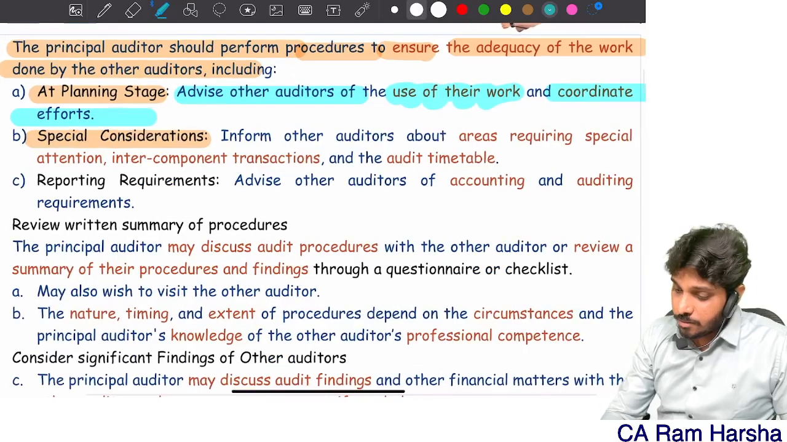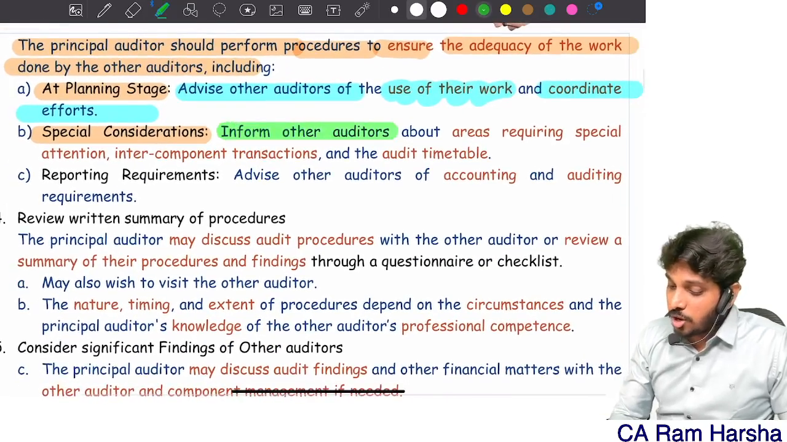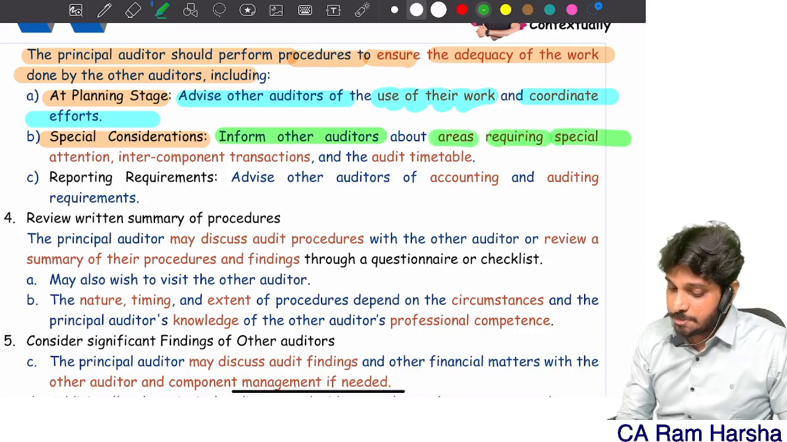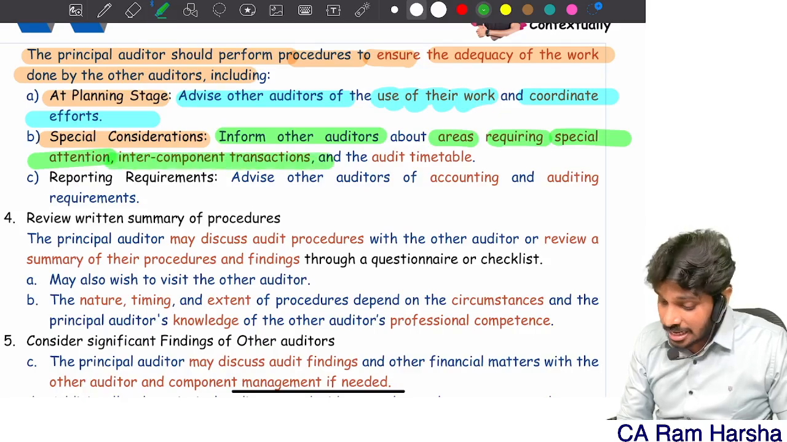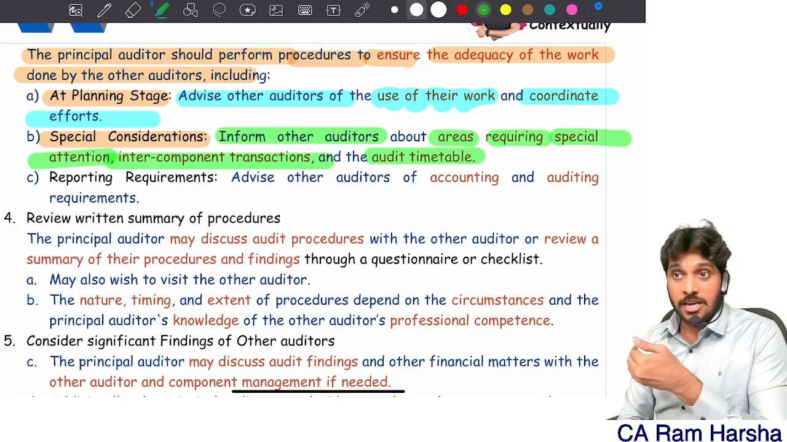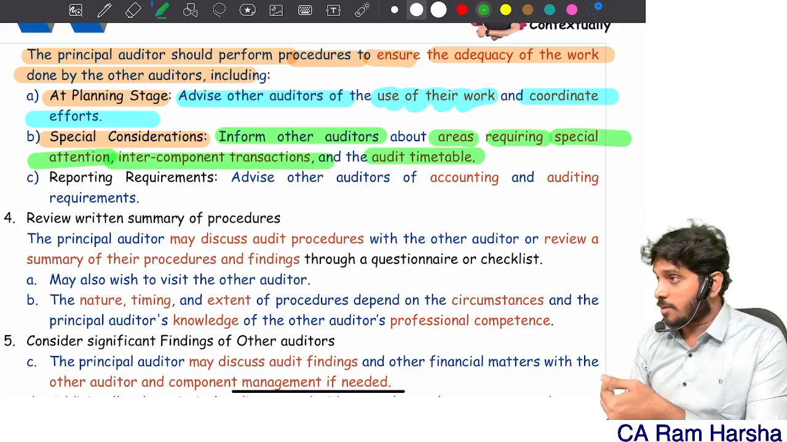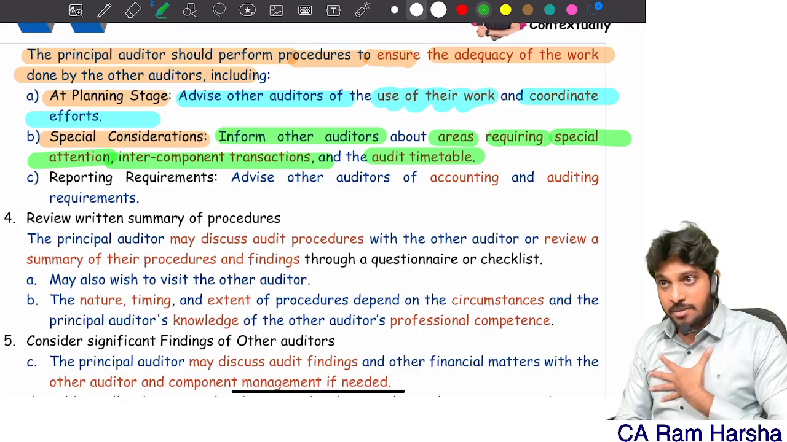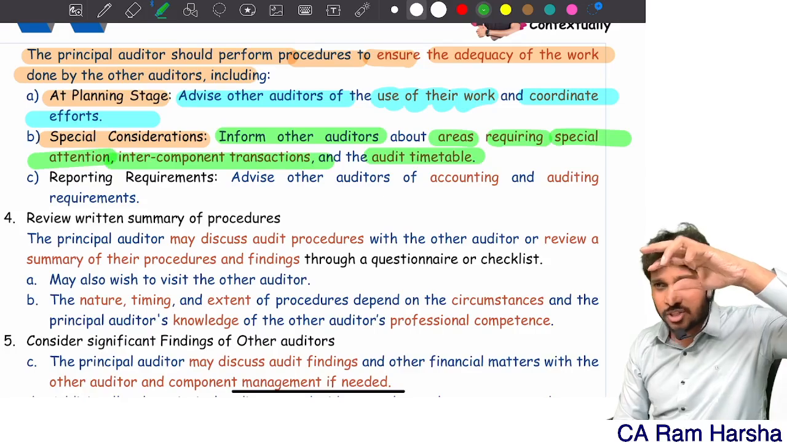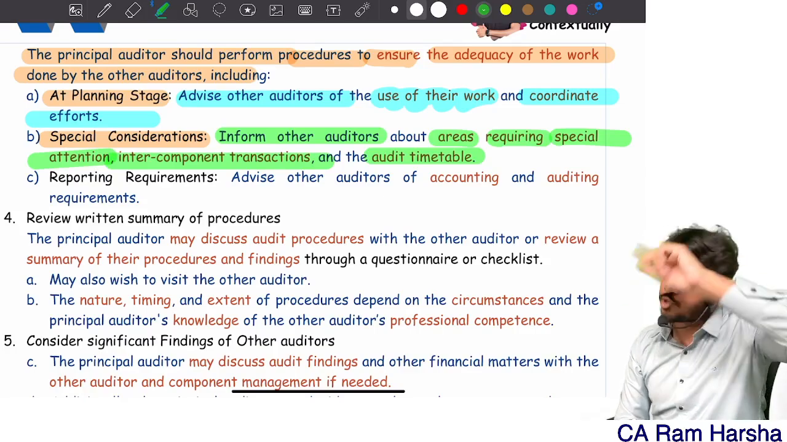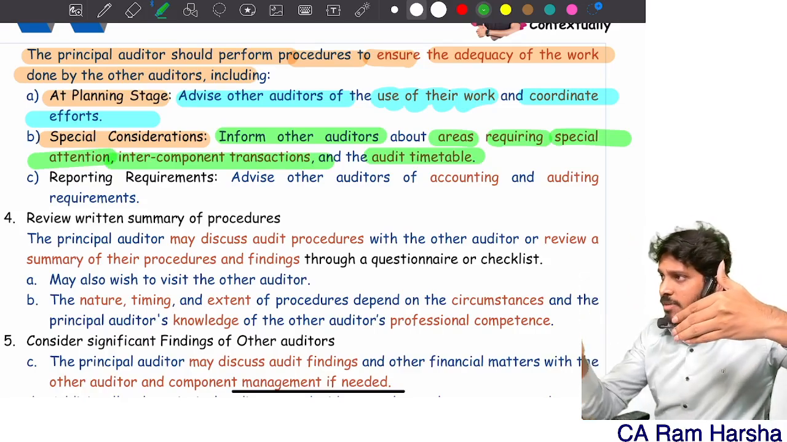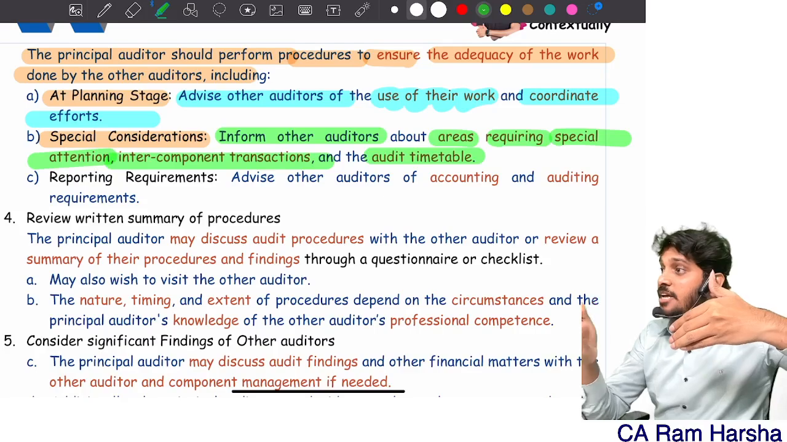And I should also inform other auditors about areas requiring special attention, like intercomponent transactions and the audit timetable. I should tell him, this is the timeline within which you have to complete. And in this company, at the beginning itself we did risk assessment. In this, there is one software module in the bank which deals with interest on fixed deposits which have matured. As on 31st March, the bank is not creating any outstanding provision amount.